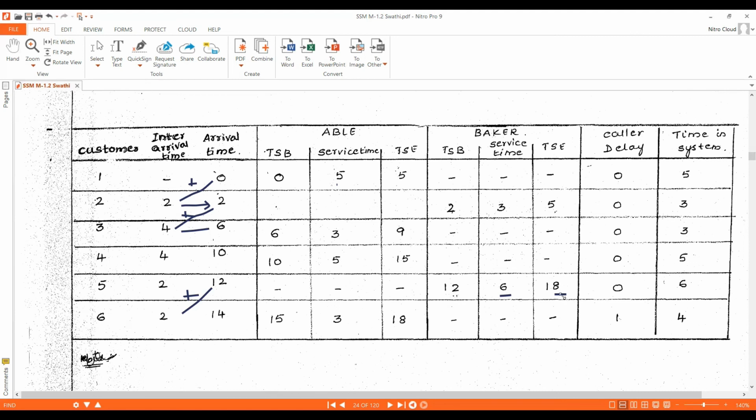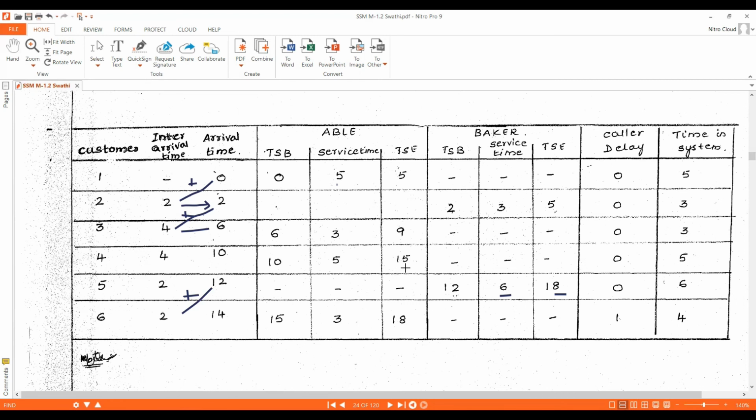Baker will be busy until simulation clock time 18. At simulation clock time 14, customer 6 arrived at the call center. At that time both Able and Baker are busy, so the customer should wait in the waiting queue.